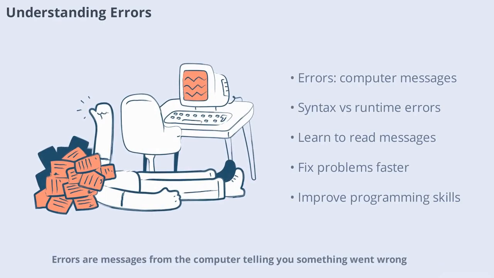Errors are messages from the computer telling you something went wrong. There are different types of errors, like syntax errors when you break the rules, and runtime errors when something goes wrong as the program runs. Learning to read error messages helps you fix problems faster and become a better programmer.